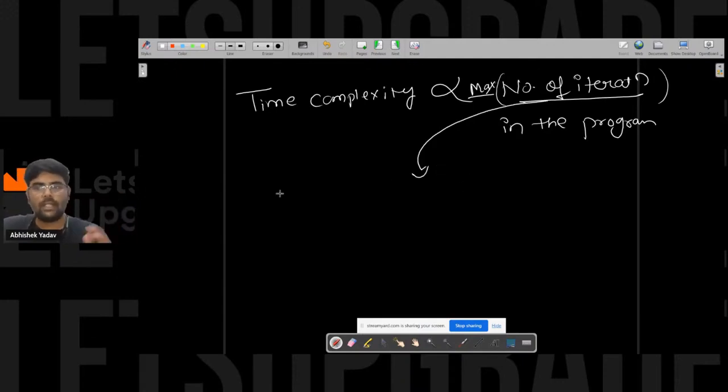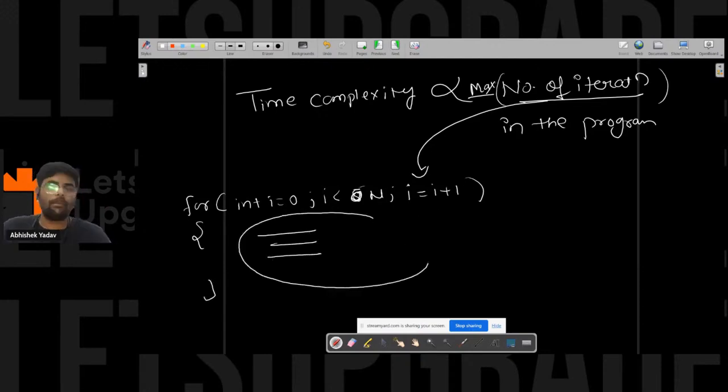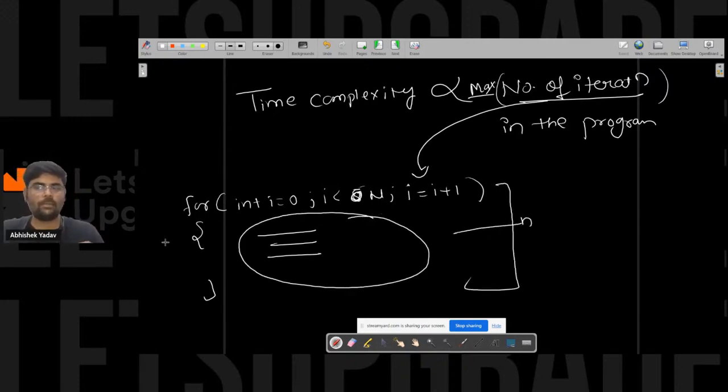Let's assume you have one for loop, starting from 0 and going till n, and in each iteration you are increasing the value of i by 1, and you are doing some task here. So how many times are you executing the body of the for loop? Can you tell me what will be the time complexity of this program?